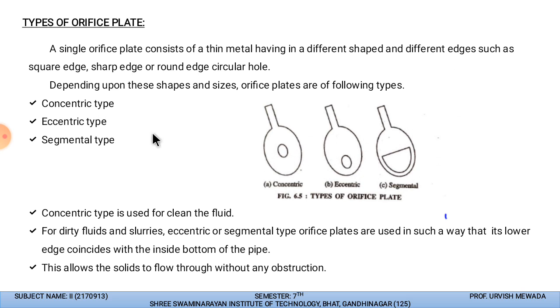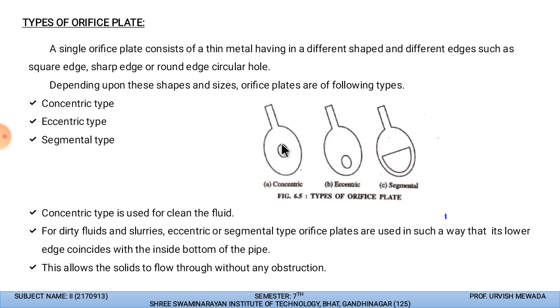The names of these orifice plates are according to the plate we are inserting inside the pipe. First is the concentric, second is eccentric, and third is segmental. Basically, the concentric type is used for clean fluid.